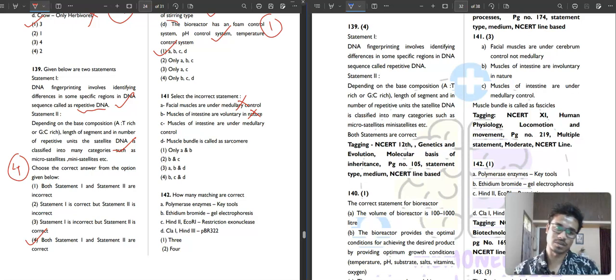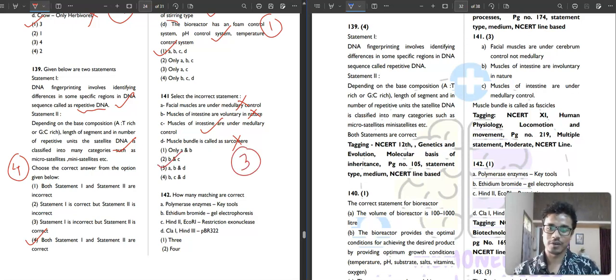Is it correct? Yes, muscle of intestine are under medullary control, that is involuntary action. And muscle bundle is called as sarcomere? No, muscle bundle is called as fascicles. So the incorrect statements are A, B, D. The third option is your correct answer.